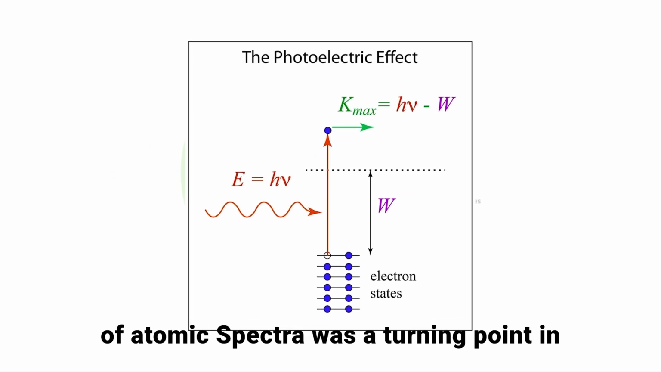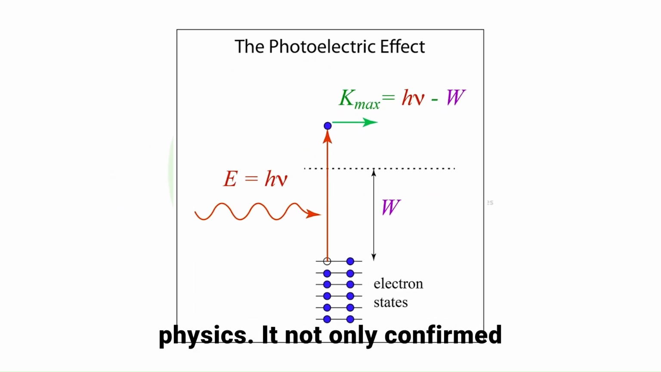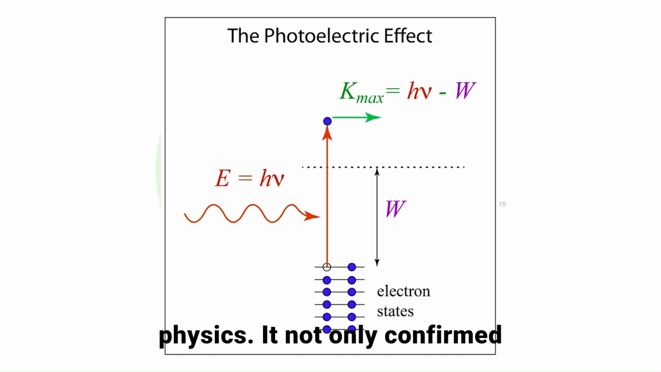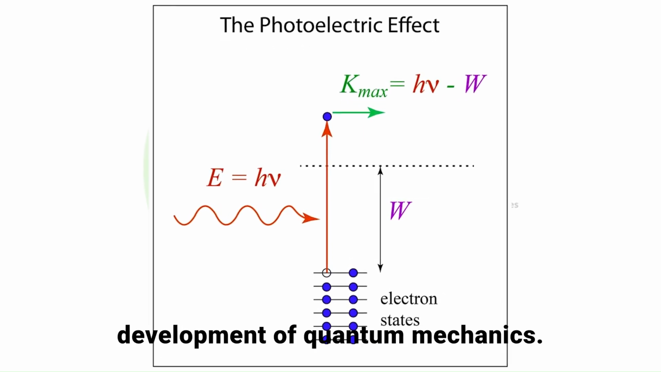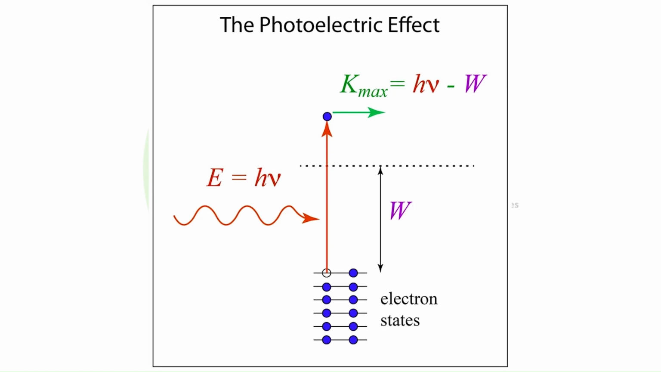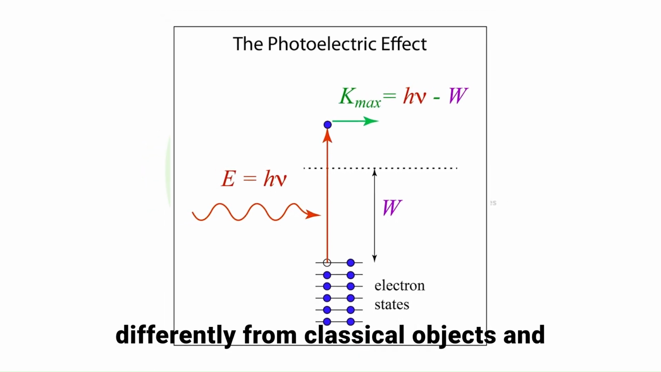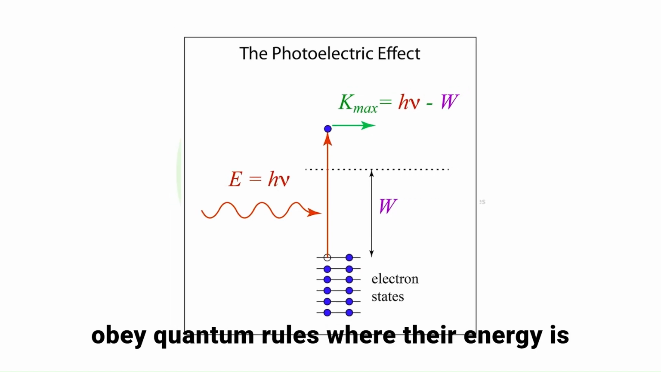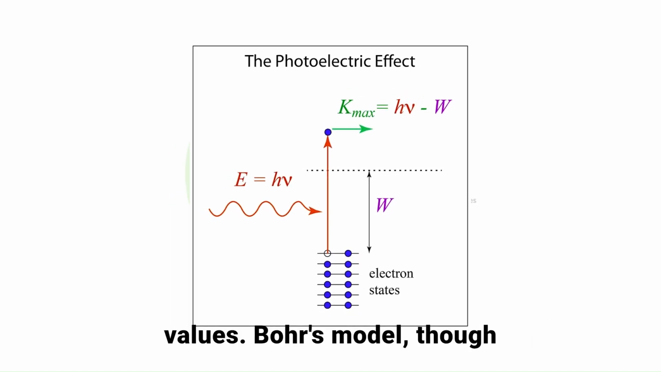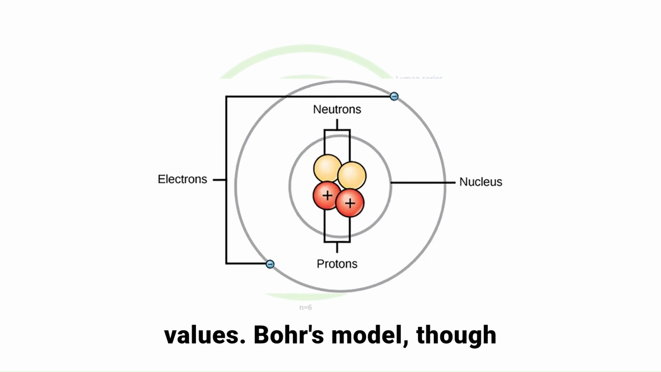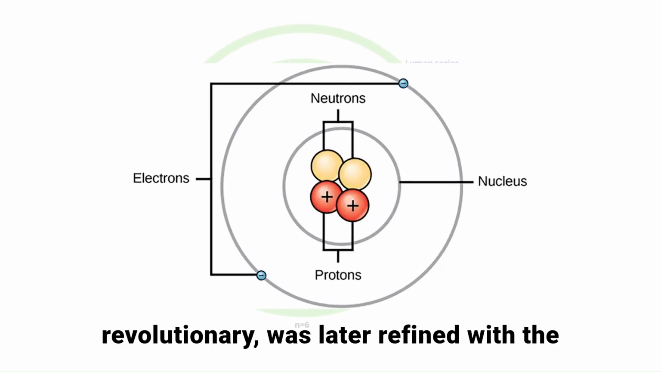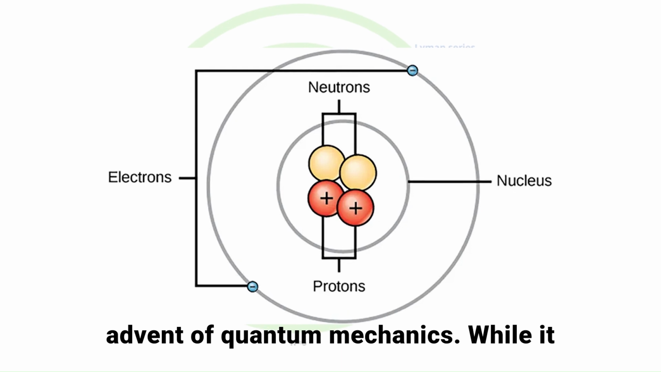The discovery of atomic spectra was a turning point in physics. It not only confirmed Bohr's theory but also helped in the development of quantum mechanics. Scientists realized that electrons behave differently from classical objects and obey quantum rules, where their energy is quantized and restricted to certain values. Bohr's model, though revolutionary, was later refined with the advent of quantum mechanics.